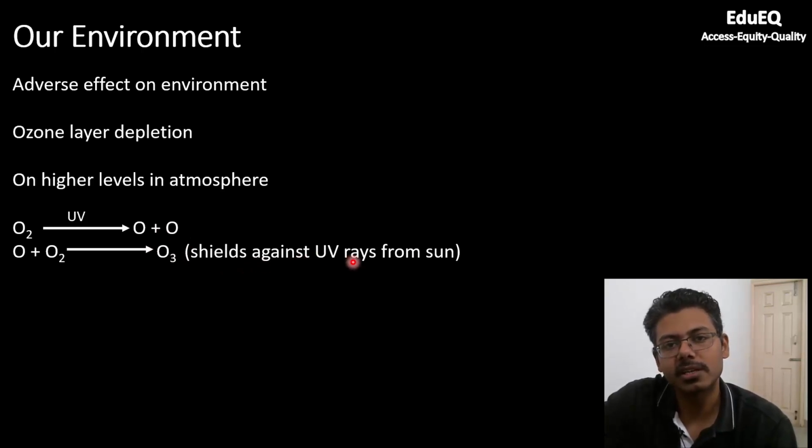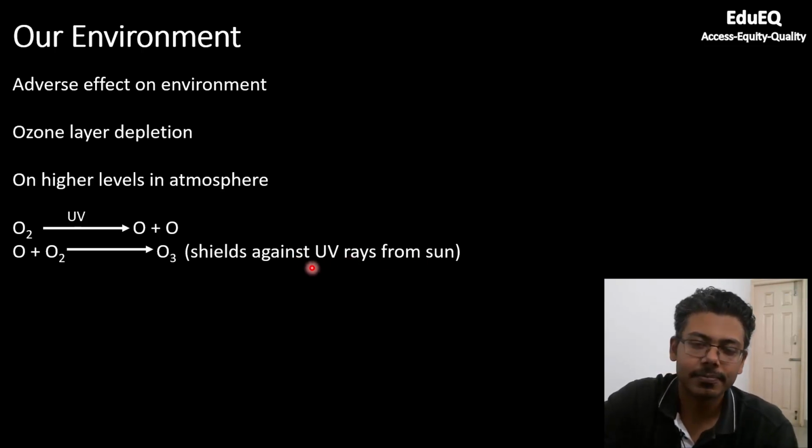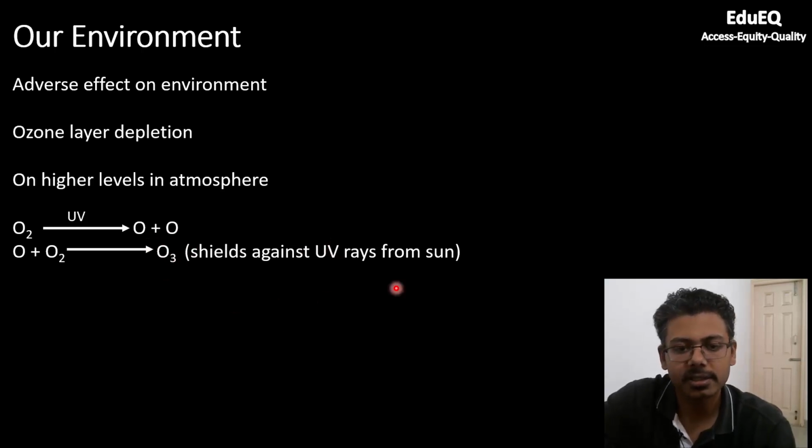This ozone is responsible for shielding us against UV rays from the sun. These UV rays coming from the sun are very harmful and are responsible for causing diseases like skin cancer in human beings. So this ozone acts as a protective sheet and doesn't allow UV rays to pass through the atmosphere. Other rays it will allow to pass. So it is our shield against UV rays.